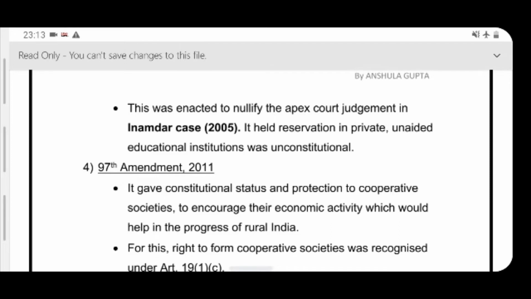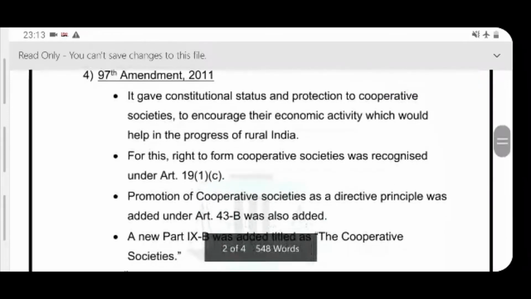So for this, the right to form cooperative societies was recognized as a fundamental right under Article 19 Clause 1 Subclause C.